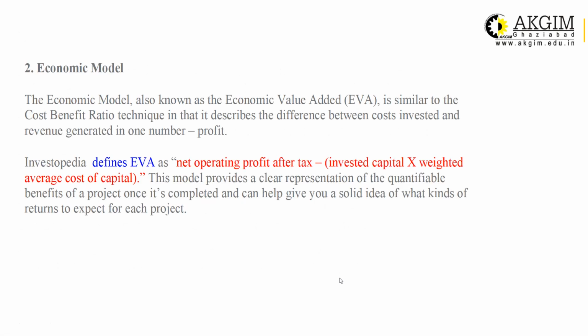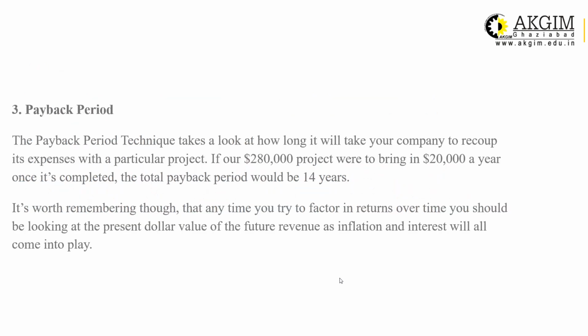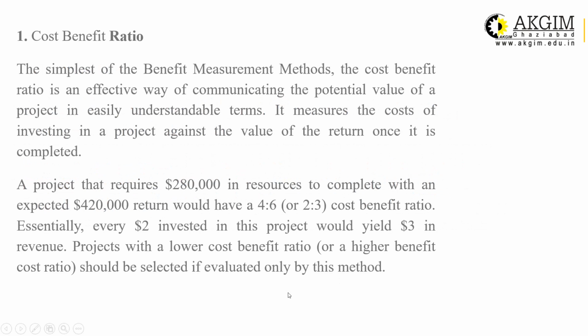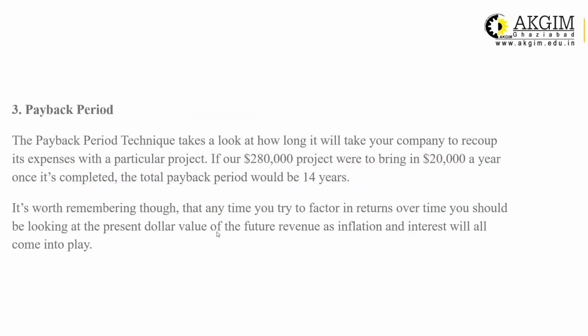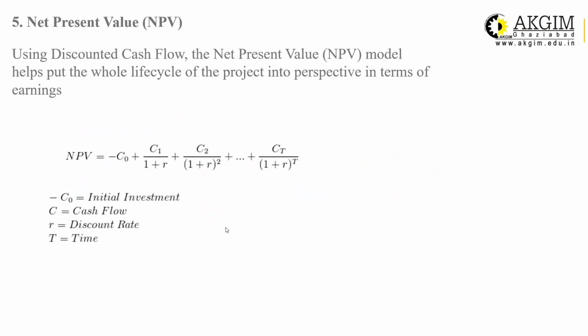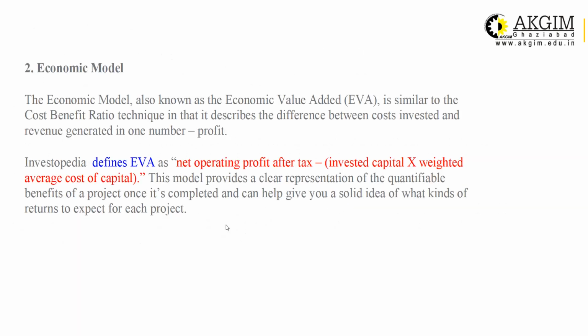The next technique is economic value added, the EVA technique. It is very much similar to the cost benefit ratio. There, how do we calculate? We calculate in the form of a ratio, like 3:2, 2:4. But in the case of EVA, we calculate the total net value. That means the difference of cost invested and revenue generated, in one number.